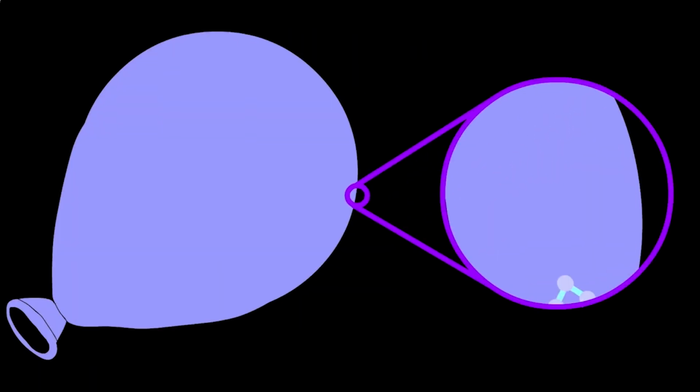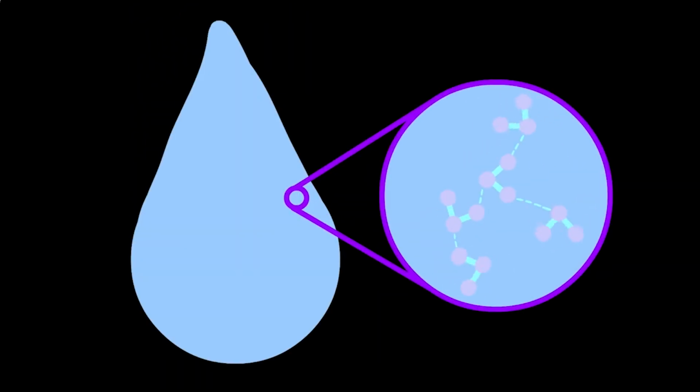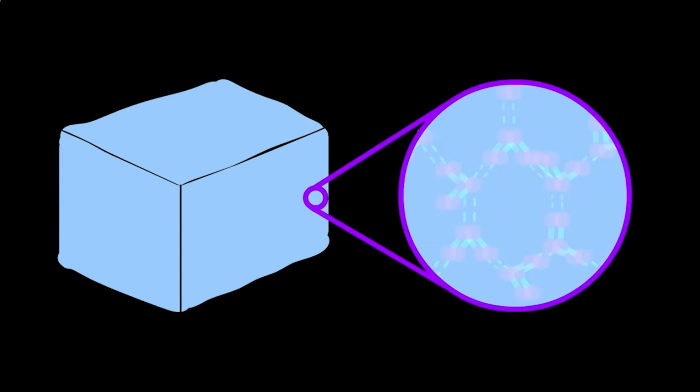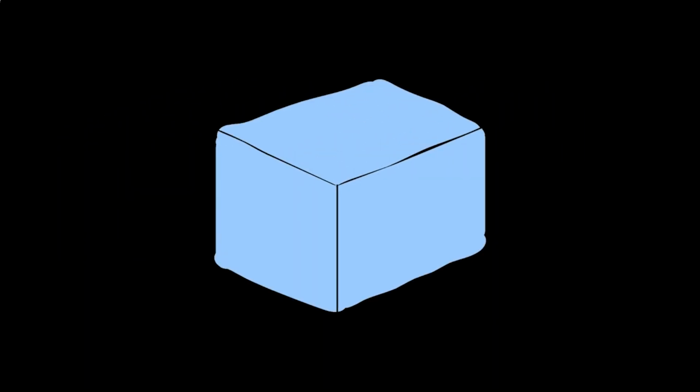For instance, in gases, the molecules move freely, unaffected by the other molecules. However, in liquids, the interactions between molecules are stronger and their movement is impeded. In solids, these interactions are even stronger and the molecules are unable to move away from their positions.